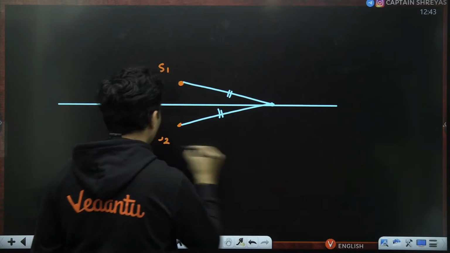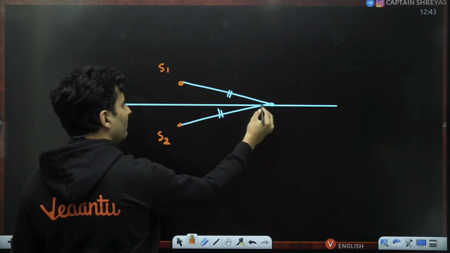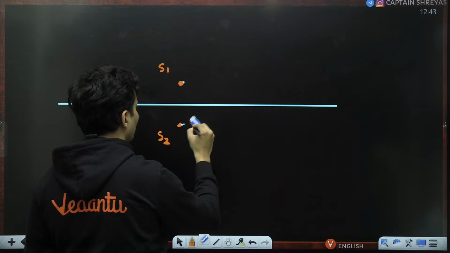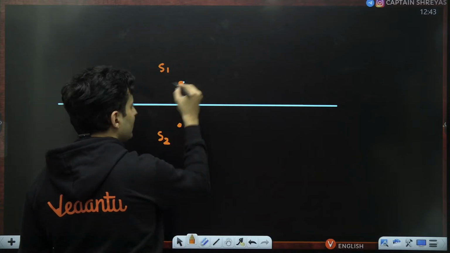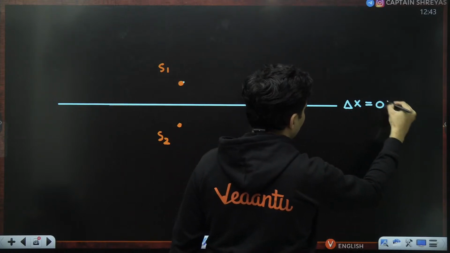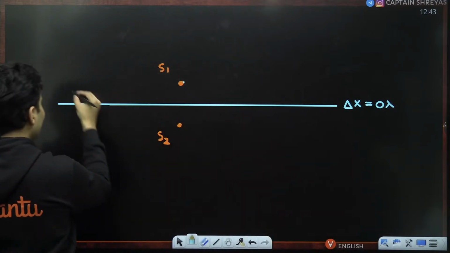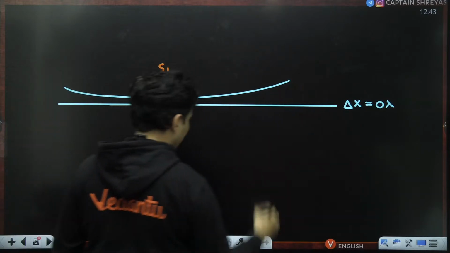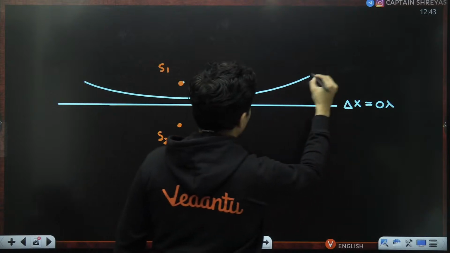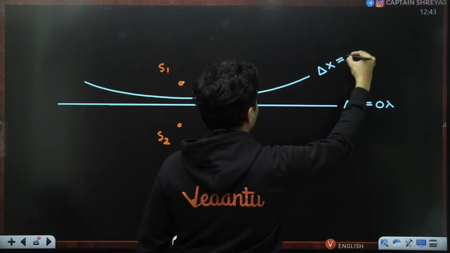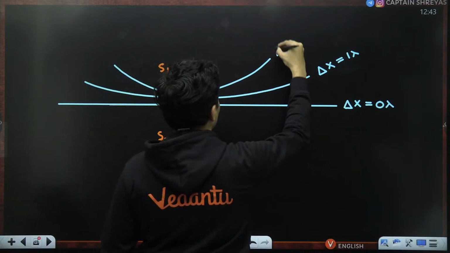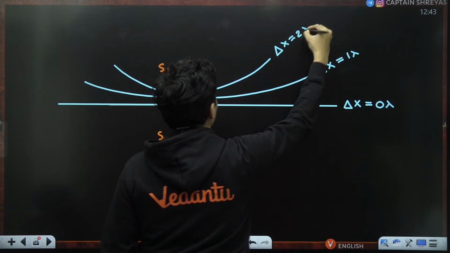So S2P minus S1P will be 0. So all these points will be of 0 lambda, my dear warriors. So the path difference anywhere on these lines is just 0 times lambda. You will see there are points which go like this, where the path difference here is 1 lambda. Then you will also probably see points like this where path difference is 2 lambda, and so on and so forth.